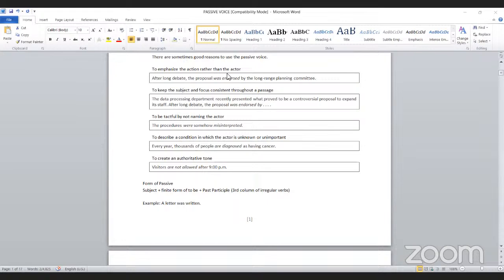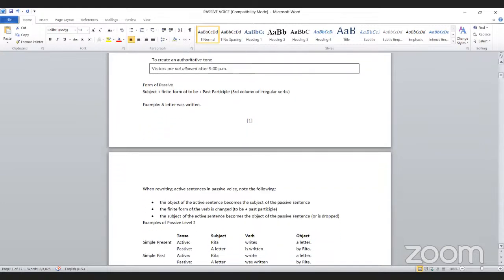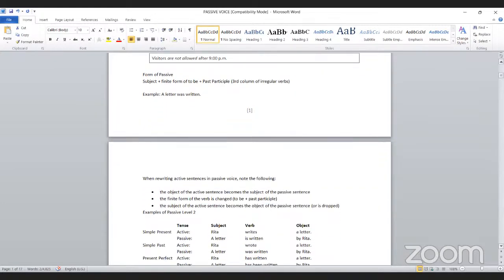Right? You need to understand it, because that's the main point you need to have in your mind. When you are rewriting an active sentence into passive, you need to know the following. The object of the sentence becomes the subject when it comes to passive.